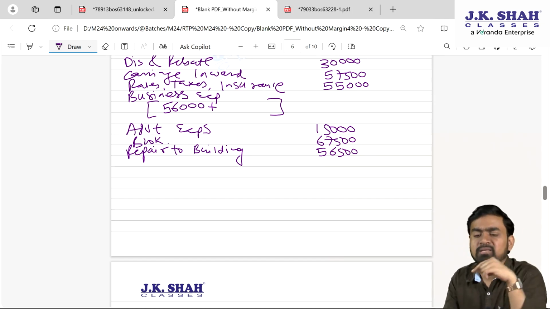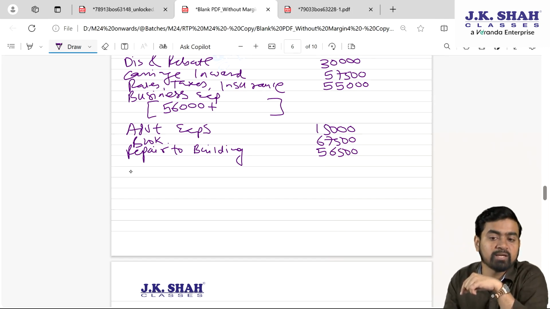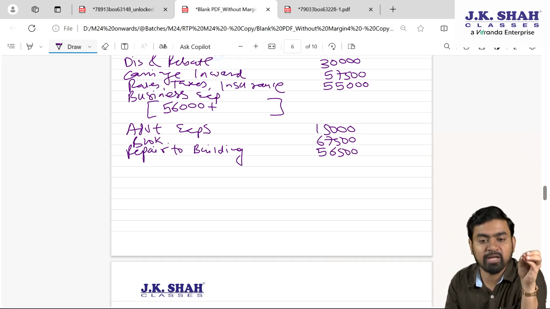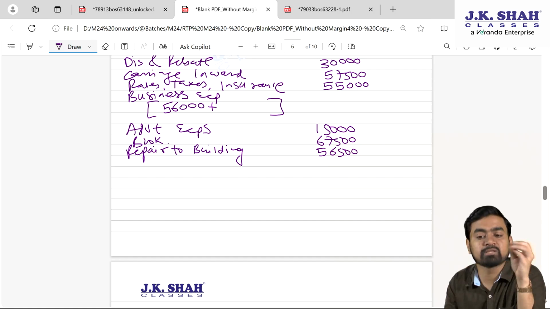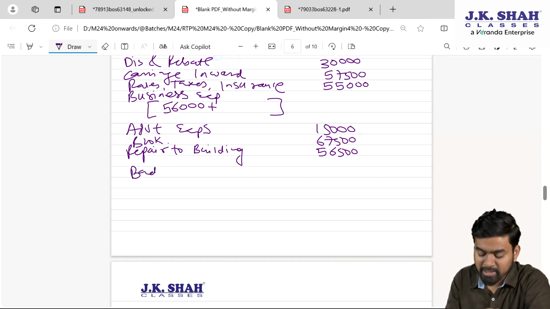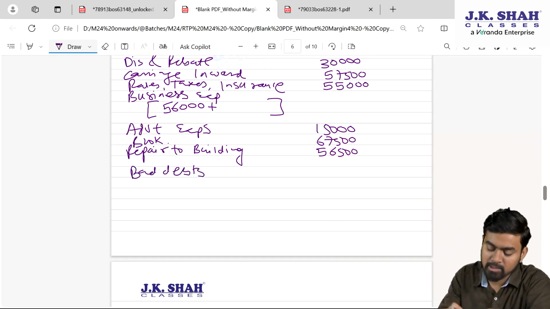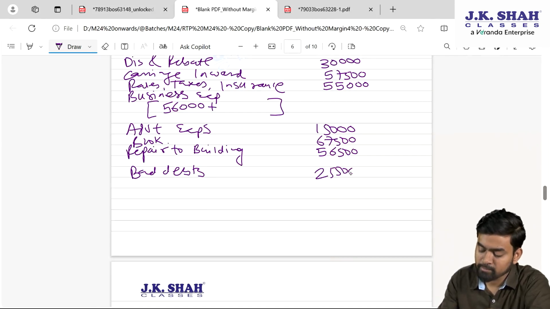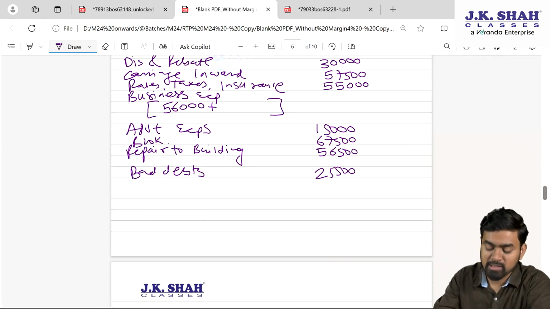But there is no opening provision given in the question. Opening provision for doubtful debt they have not given. So these bad debts will be recorded here, and closing provision will be charged to P&L only. So here bad debts, other expense, amount is how much? 25,500. Fine. So one effect of the ledger balances is over.